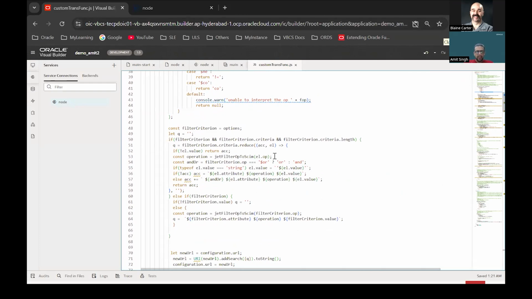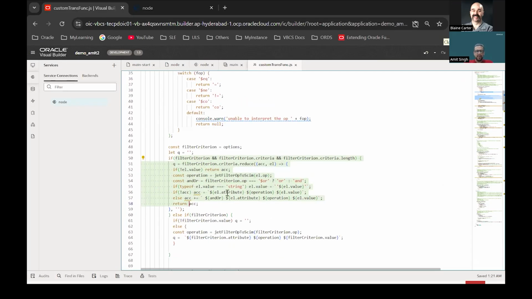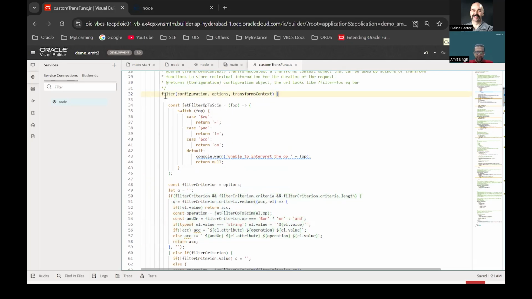My Node application accepts the query parameter in a different format. It's something like Q department name equals to this, and department ID equals to this, so it represents the query parameter in a different way. So I have written a custom filter function specific for my Node application, and I have to write this inside the filter function that gets generated. This is a simple JavaScript code.